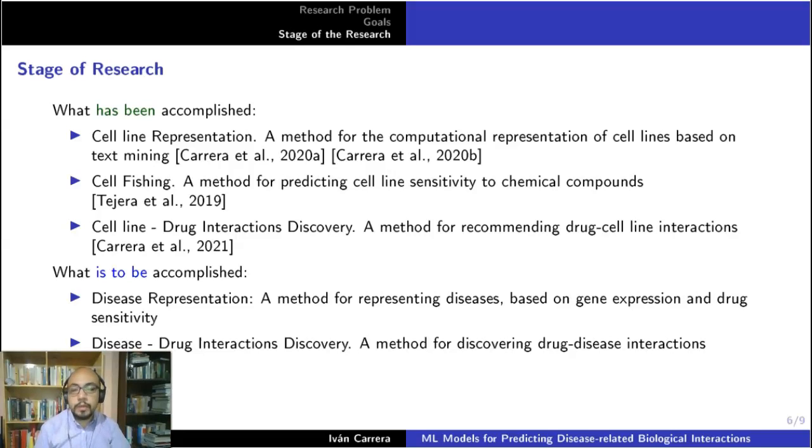Okay, so the results of my work are this published work, and we hope to finish this and have an outcome of a methodology that can represent and can predict the interactions of cells and diseases with drugs, and mainly to have the discovery of new applications of known drugs on diseases and cellular lines.